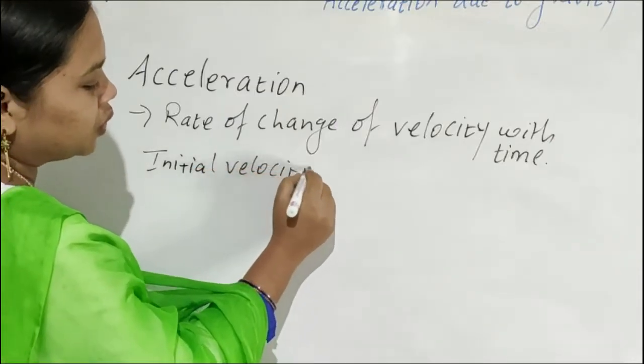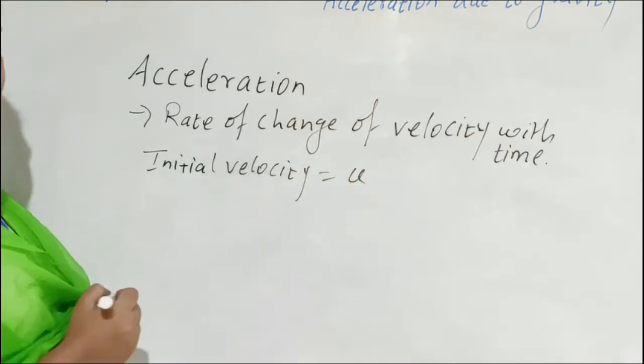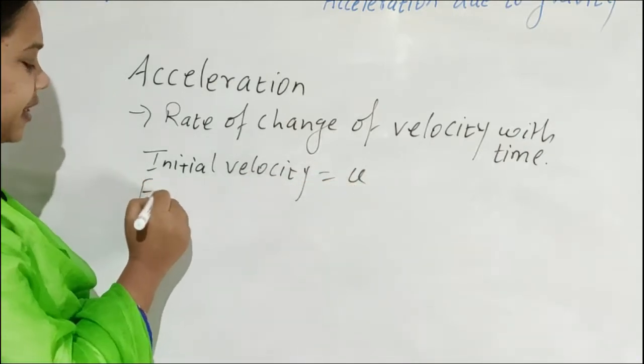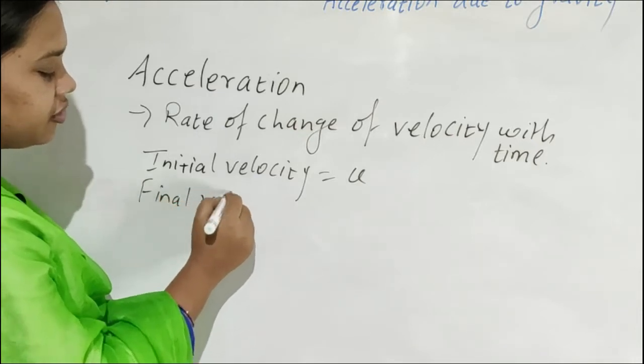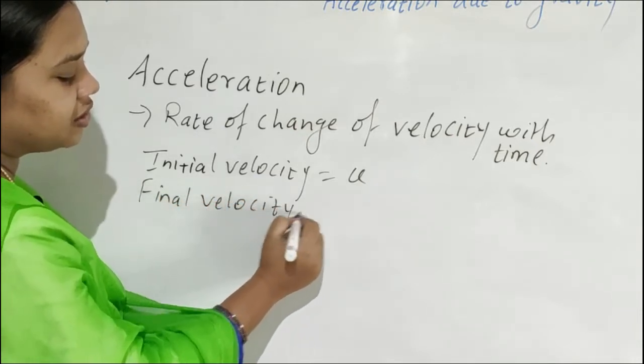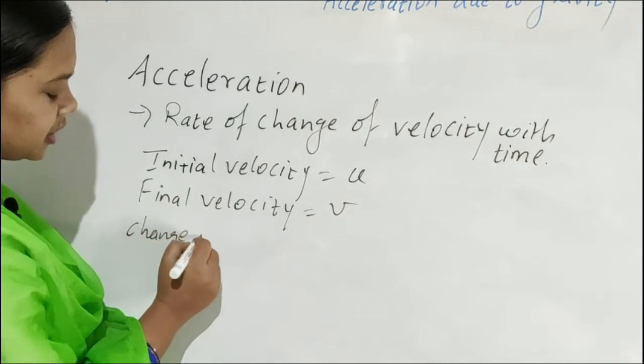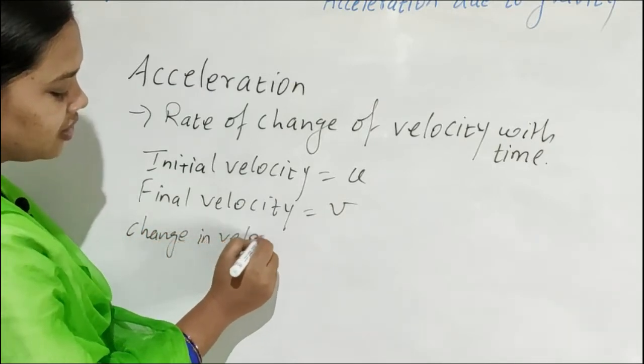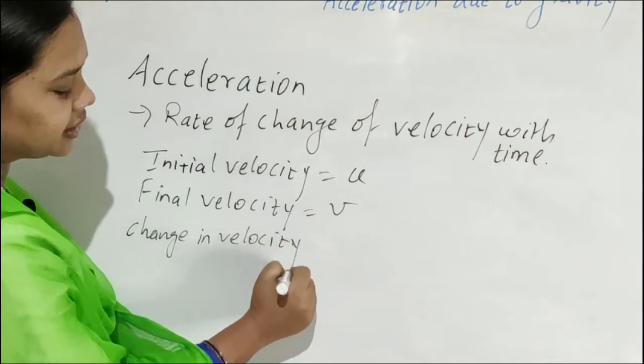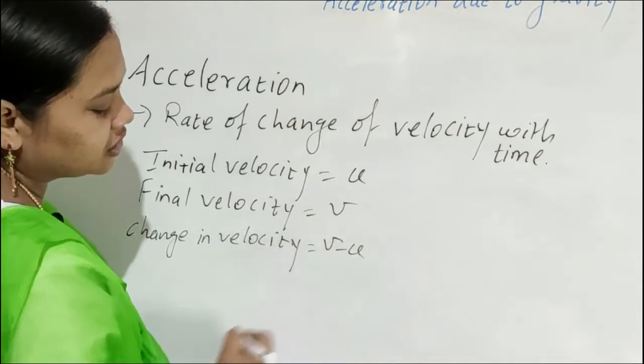Suppose a body is moving with an initial velocity u, and the final velocity is v. Then what is the change in velocity? Change we always calculate as final minus initial, so v minus u.